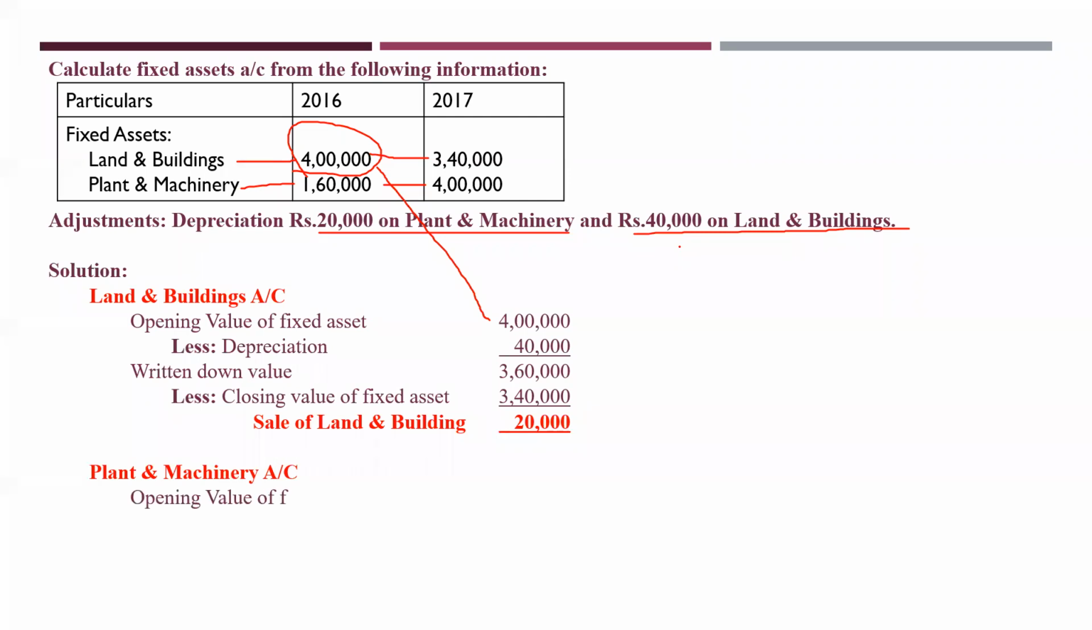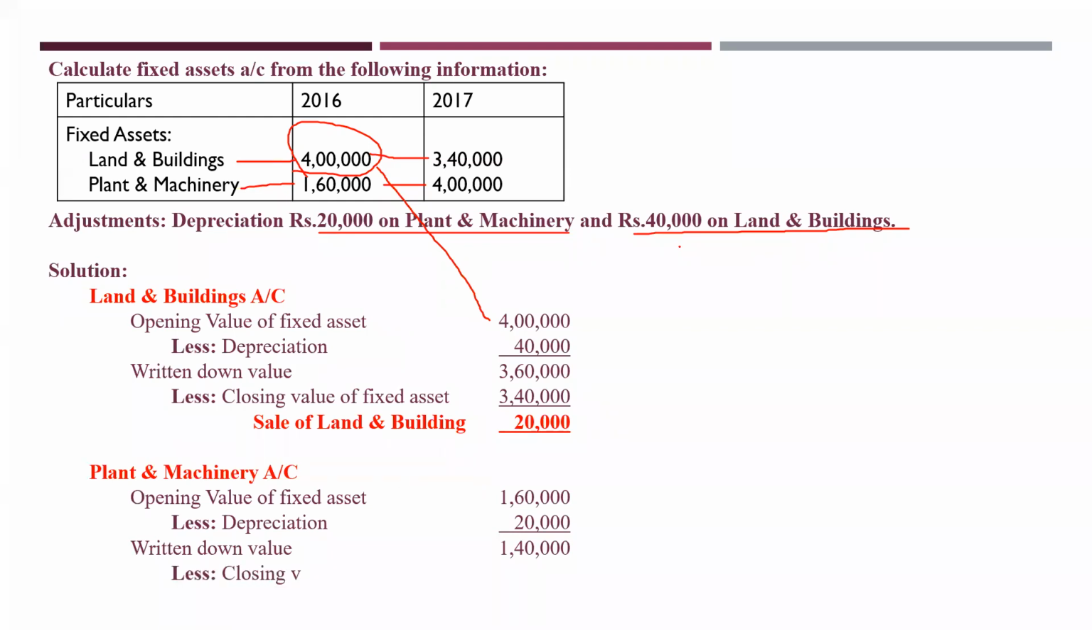So for the plant and machinery account, the opening value of fixed asset is 1,60,000. What you will do now again? From where did you get? Okay, that's the opening balance. What you will do for this? Less depreciation. 20,000 have taken. From where did you get this? It is from here. Depreciation, rupees 20,000 on plant and machinery. Okay. Now what you will get? You will get the written down value. 1,40,000. You are deducting 20,000 from 1,60,000.